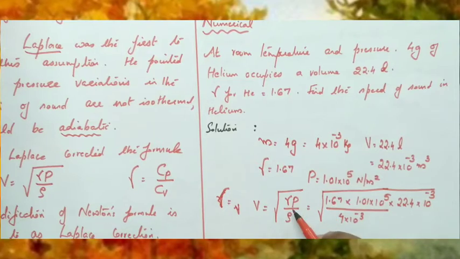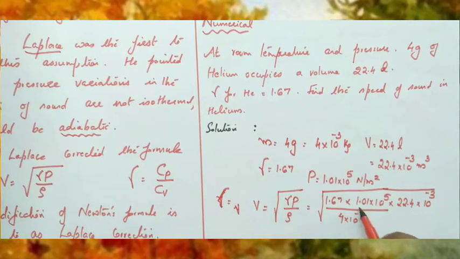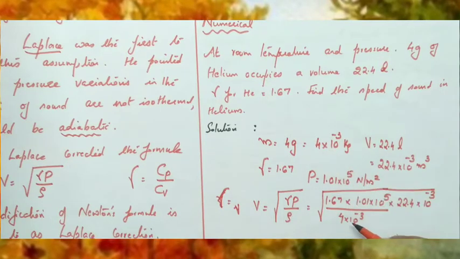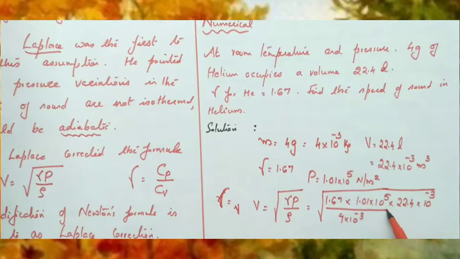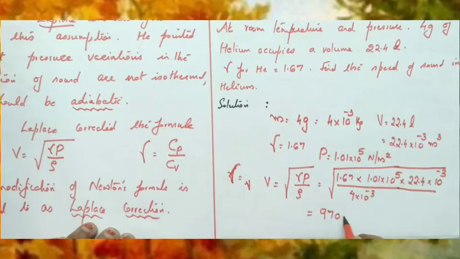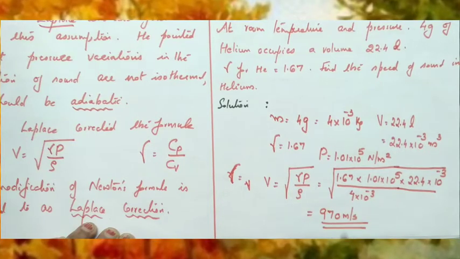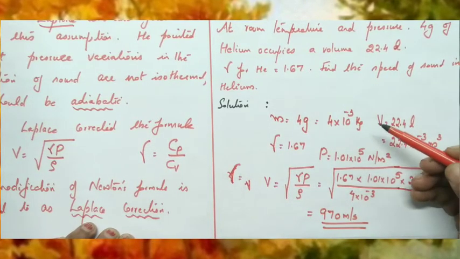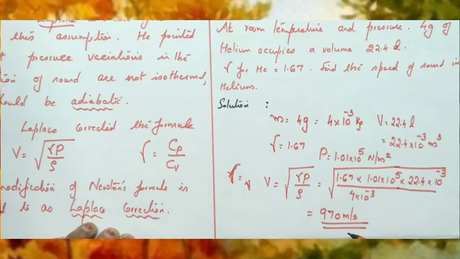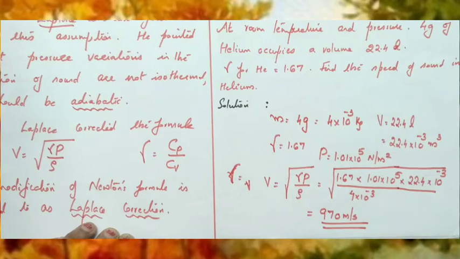After simplification, you will get the answer as 970 meter per second. So using the Laplace correction, V equal to root of gamma P by rho, we get the speed of sound in helium as 970 meter per second. Okay children.